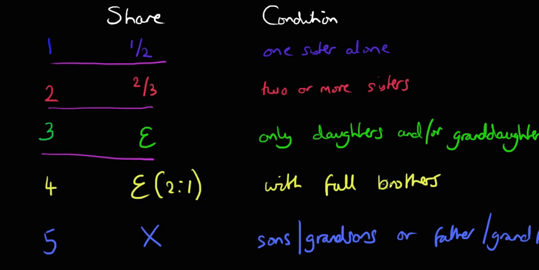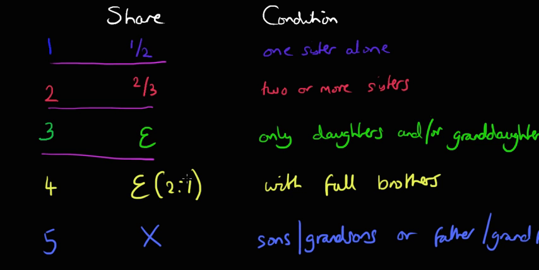Then the fourth state is when there's full brothers, who inherit as the asaba. In this case there will be no sons, grandsons, father or grandfather, and so the full brothers would inherit.